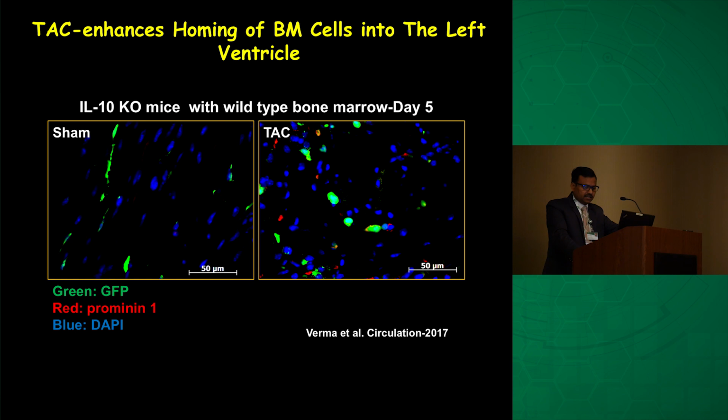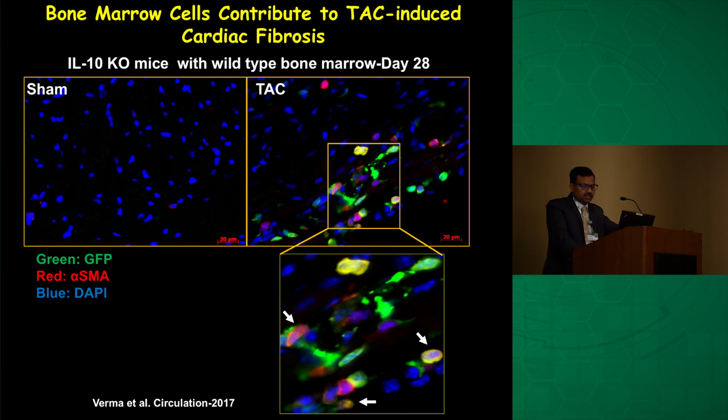We also took the heart sample on day 5 to see whether these cells are recruited to the heart. All the green cells come from bone marrow, and the few yellow cells, which are Prominin-1 and GFP stained, indicate that these are Prominin-positive cells. They have arrived in the myocardium, although their number is limited because of the wild-type marrow in these mice. On day 28, we